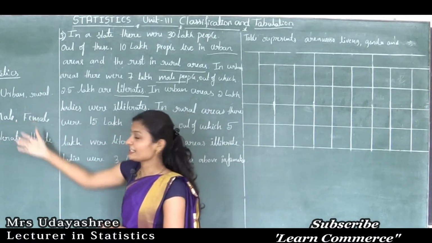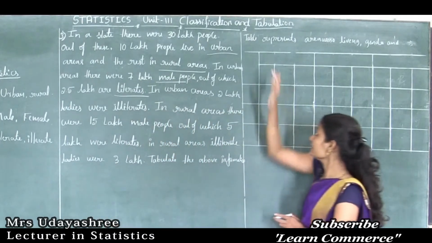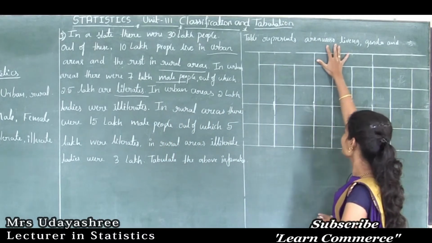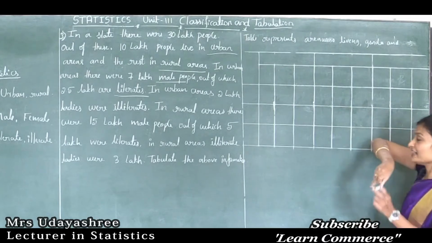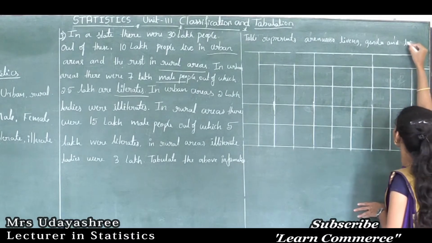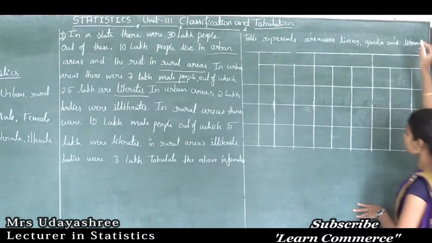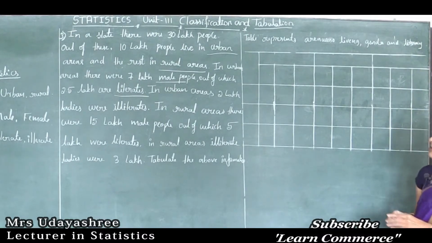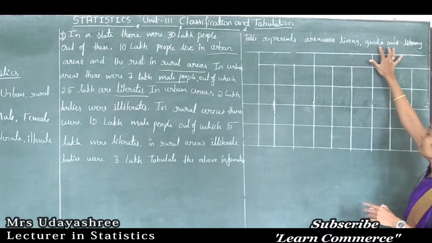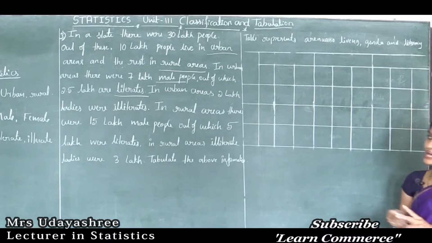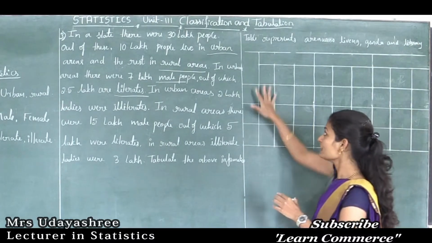Area of living, gender and literacy. So the title of the table is: table representing area wise living, gender and literacy. Then I will write those characteristics on the table.